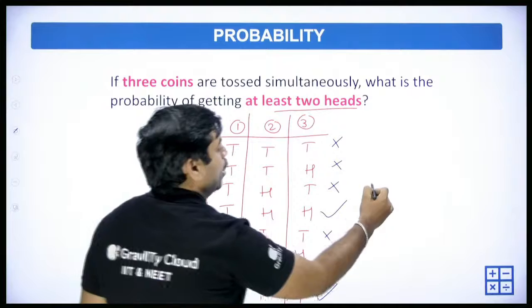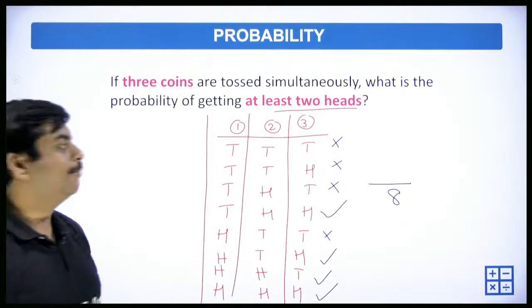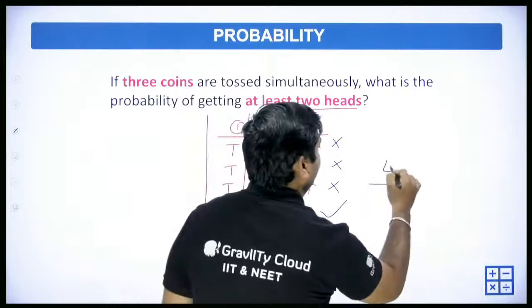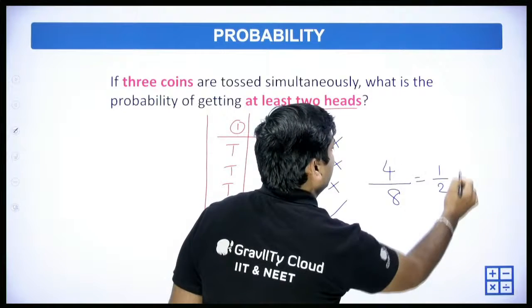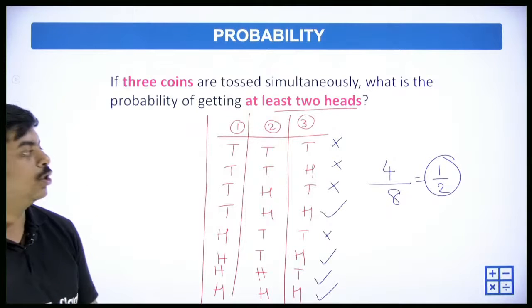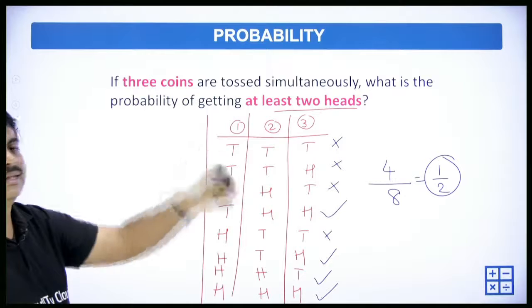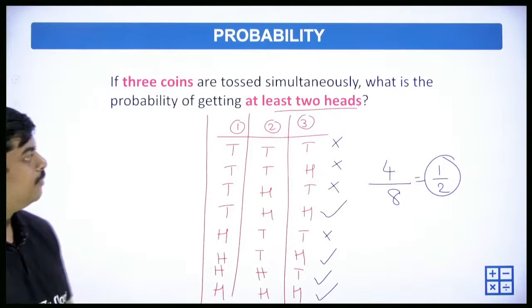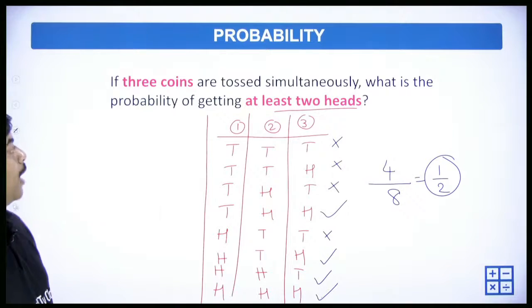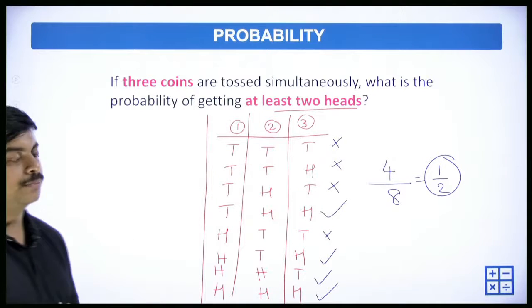So out of the 8 possible outcomes, we have 4 favorable, so 4 by 8, which is equal to 1 by 2. So the probability of getting at least 2 heads when you're tossing 3 coins is 1 by 2.